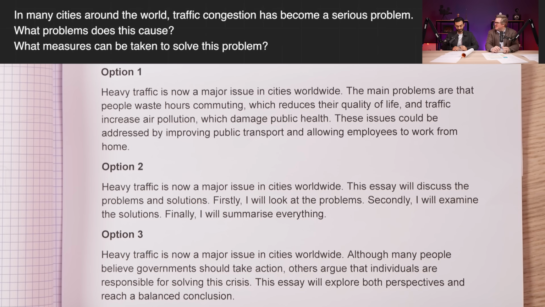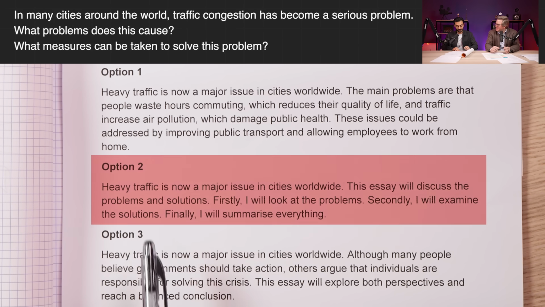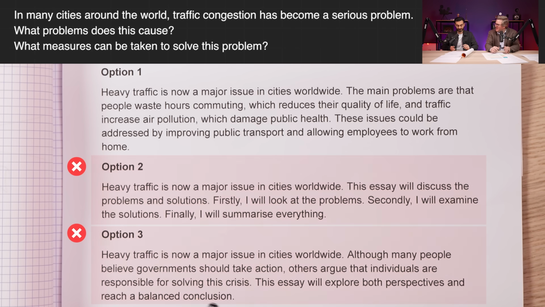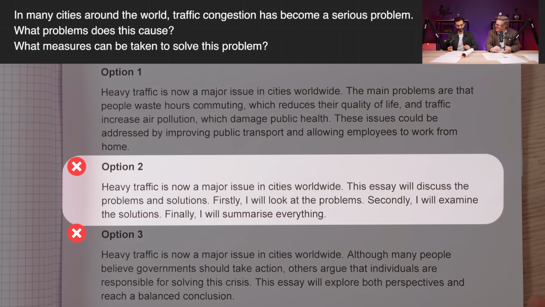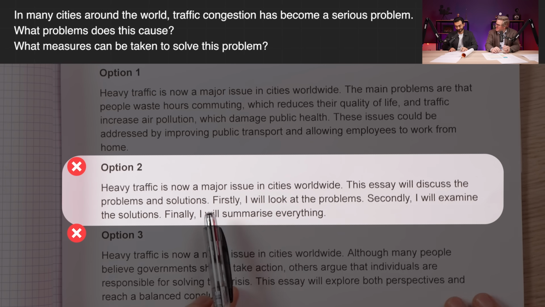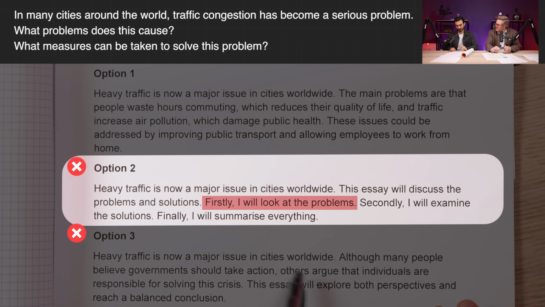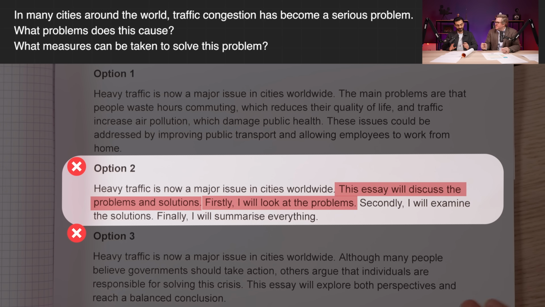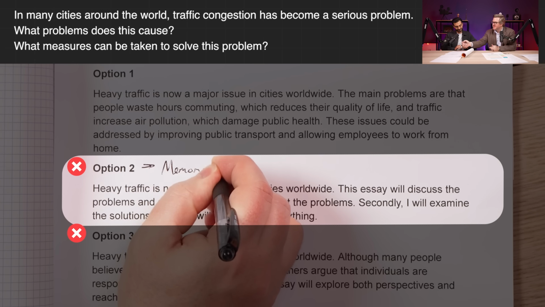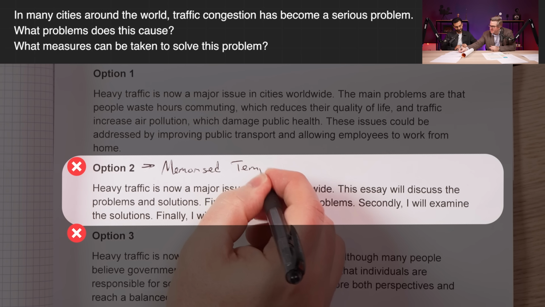Which two do you think are wrong? I think option 2 and 3 are wrong. Correct. Why? Because we don't usually say like, I'm gonna look at the problems and this essay will discuss the problems and solutions. Yeah. This is an example of a memorized template.